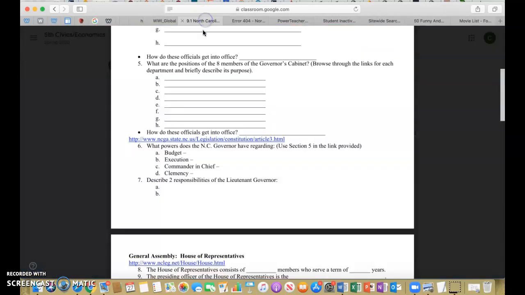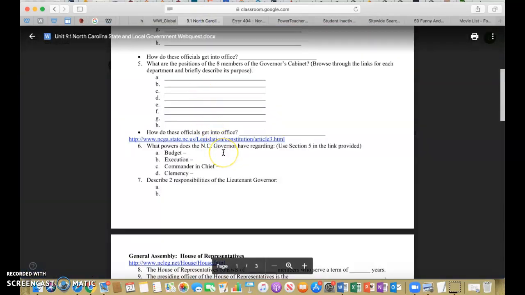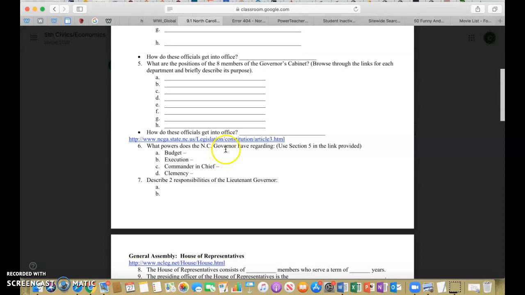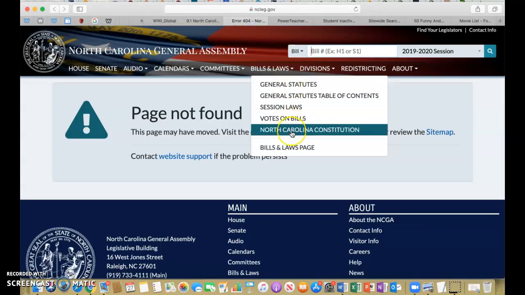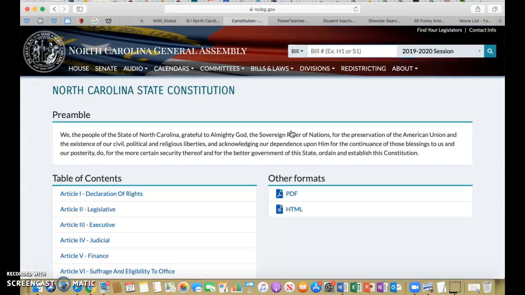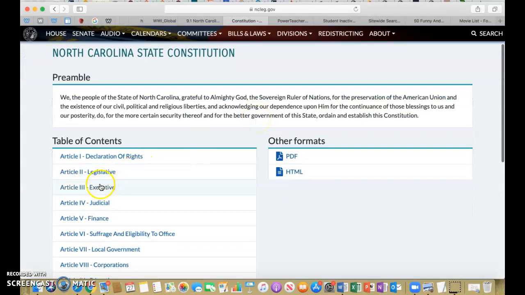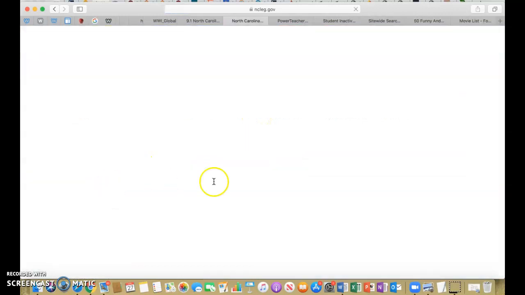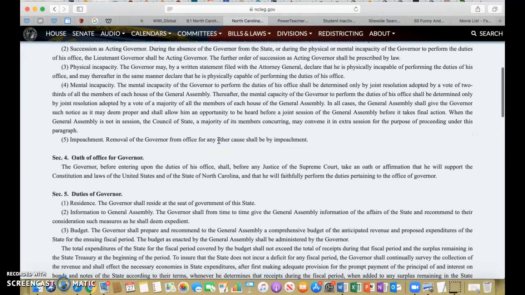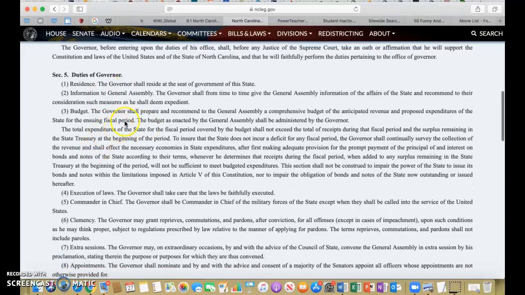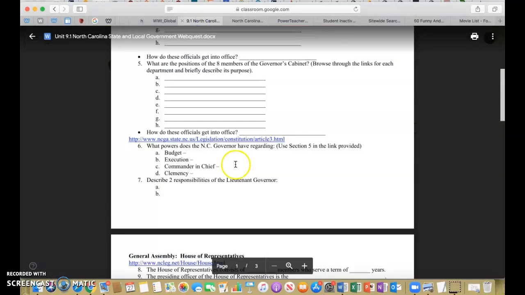So if I'm not mistaken, it was asking me what powers does the North Carolina governor have regarding. Notice that Article 3. So I can go here. I can click on North Carolina Constitution. And when I click on it, it takes me to Article 3, Executive Branch. And then when I click on that, Governor, Lieutenant Governor, election terms, qualifications, succession, duties. Oh, I think that's probably something you're looking at.